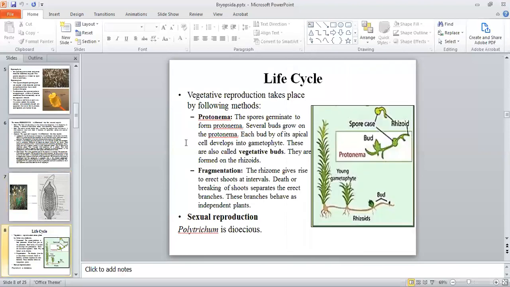Now look at the life cycle of polytrichum. The vegetative reproduction may take place by protonema or by fragmentation. The spore will germinate to form a thread-like structure that is known as protonema. And on protonema there will be various buds that are also known as vegetative buds. Each bud will produce a separate polytrichum body. And the second way is fragmentation. The sexual reproduction takes place by Antheridia and Archegonia, and the plant will be dioecious.